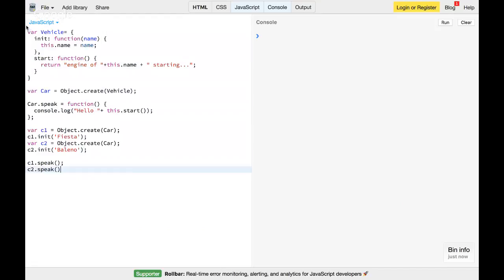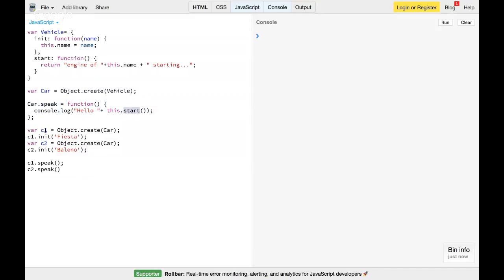Good. So now you can see I have removed everything, that init method. I created a simple object called vehicle, and it has two methods: one is init, the other is start. I created a variable called car. I created a link by using Object.create, because Object.create creates a link, and then car has a speak method, and there I'm doing this.start.